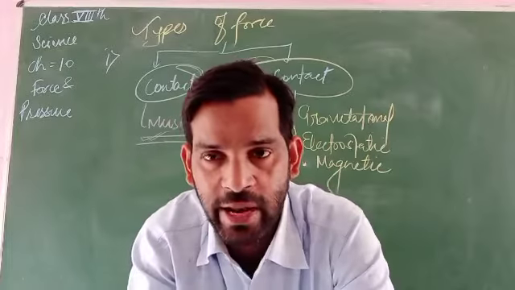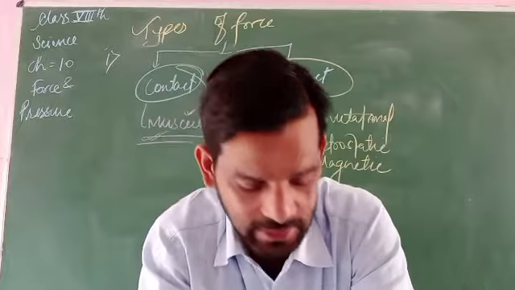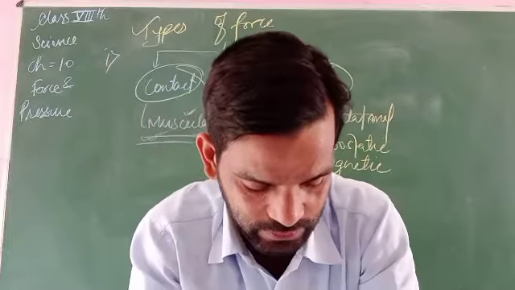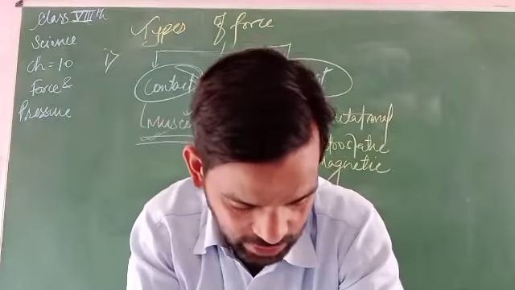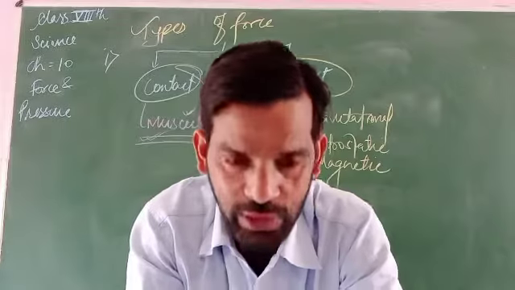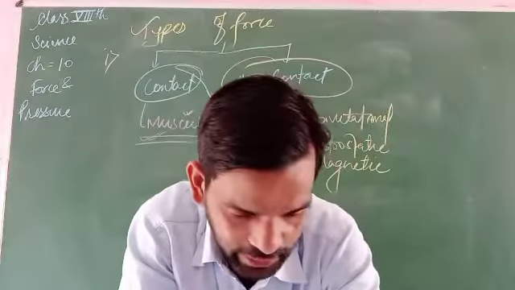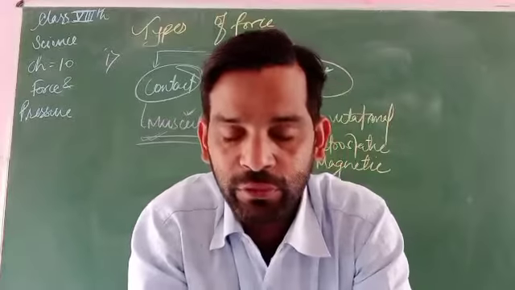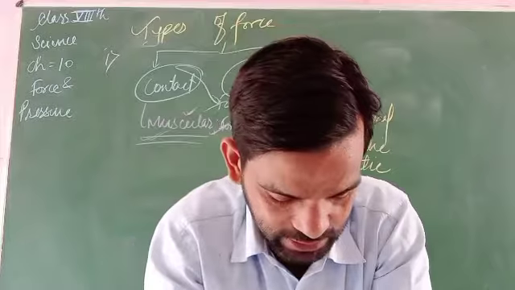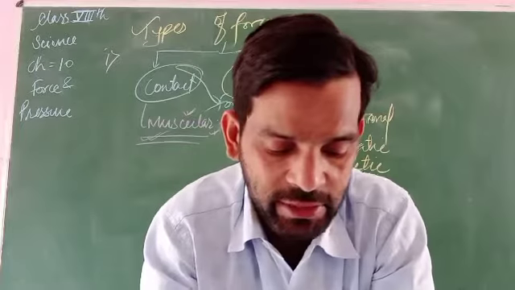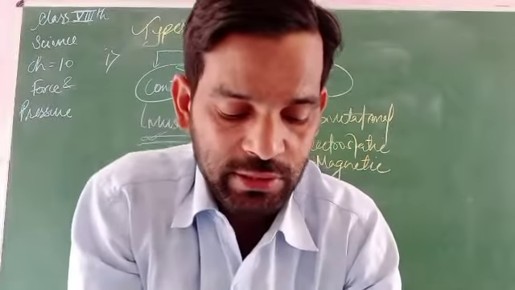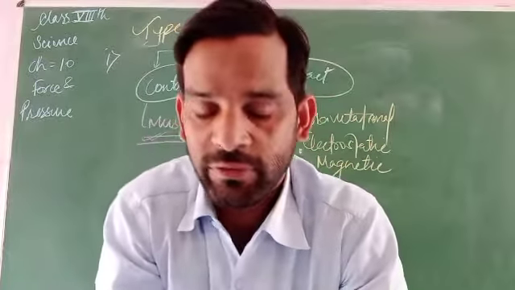Electricity: unlike charges attract each other. Magnetism: like a magnet pulling common pins toward itself. This is what we call magnetism. So what is the magnetic force? If we bring a magnet near some iron clips, they are pulled towards the magnet. The force which attracts the clips towards the magnet is called the magnetic force.